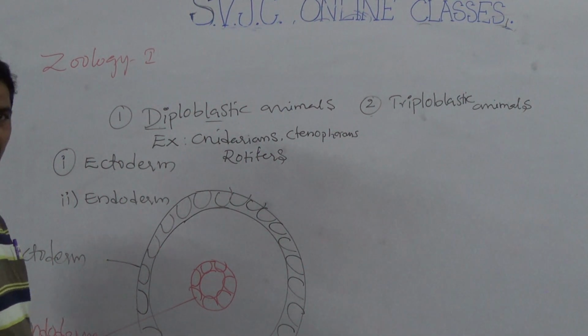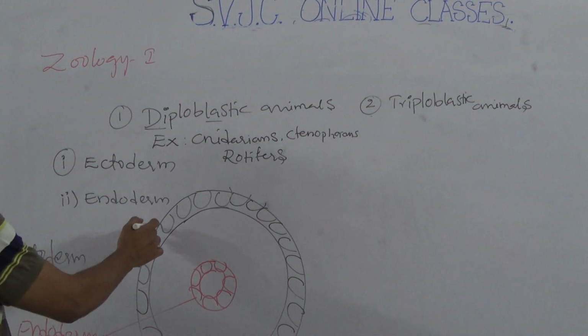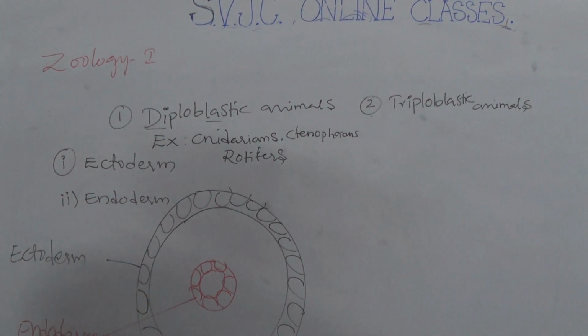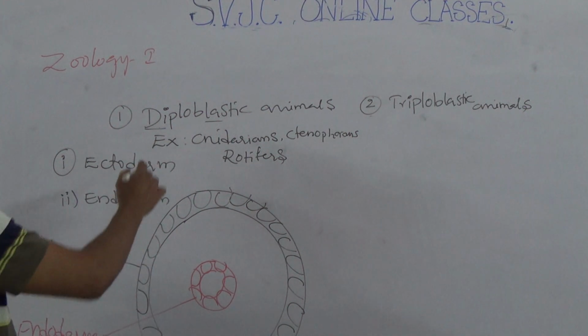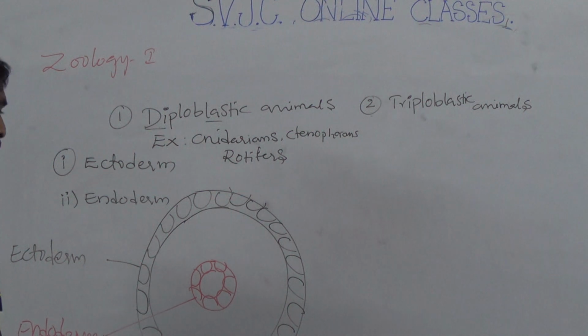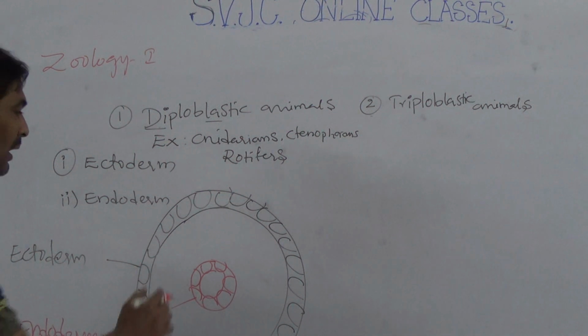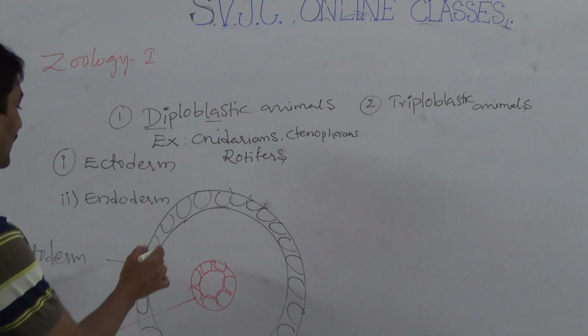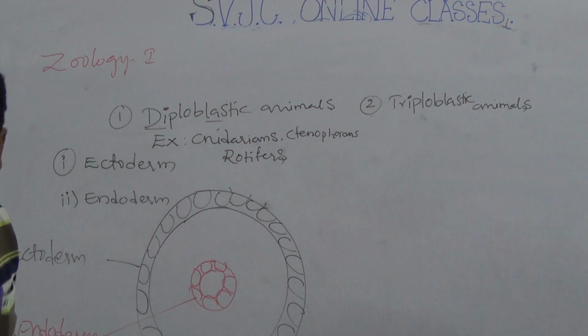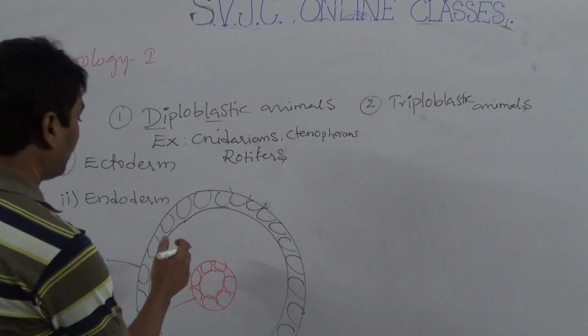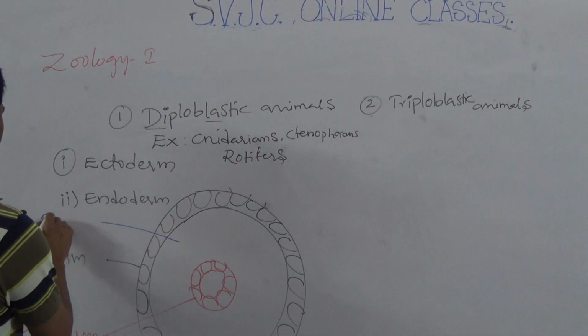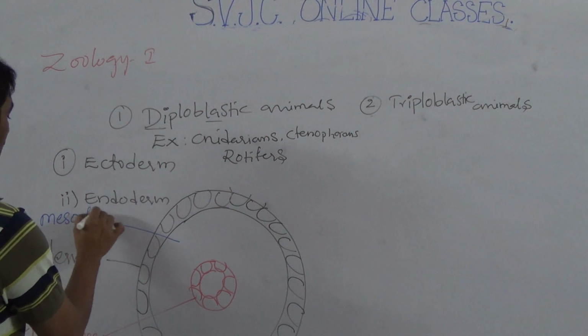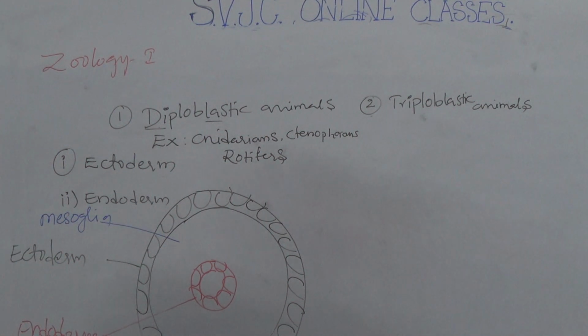Between the ectoderm and endoderm there is one undifferentiated layer, that is mesoglea, the middle undifferentiated layer. This type of structure is found in diploblastic animals.